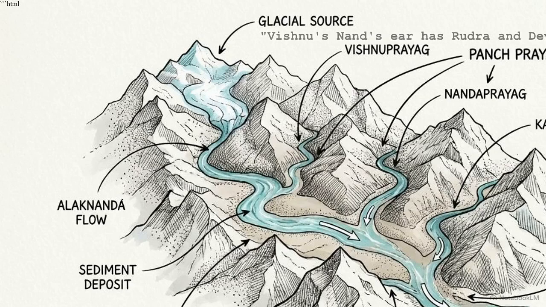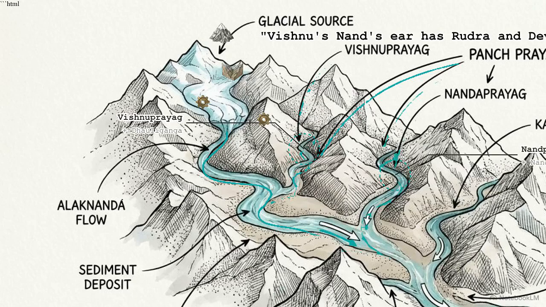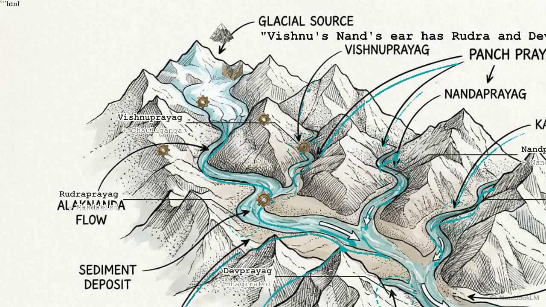The Alaknanda contains 5 major collisions. To track the sequence, geographers use the mnemonic: Vishnu's Nand's ear has Rudra and Dev. This identifies Vishnu Prayag, Nand Prayag, Karna Prayag, meaning ear, Rudra Prayag, and Dev Prayag. Dev Prayag is the final junction, where the Alaknanda merges with the Bhagirathi River.